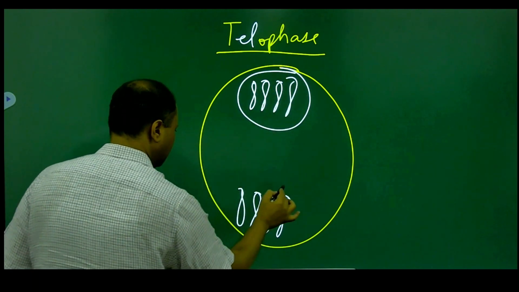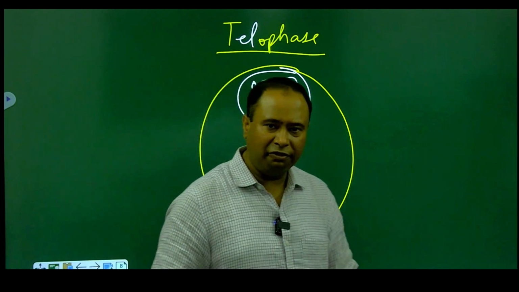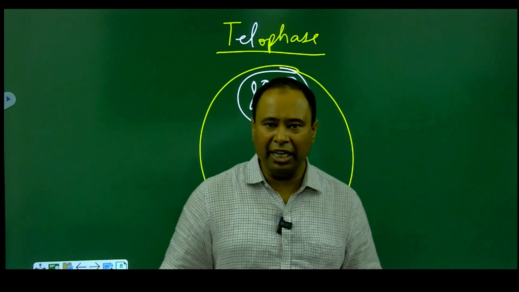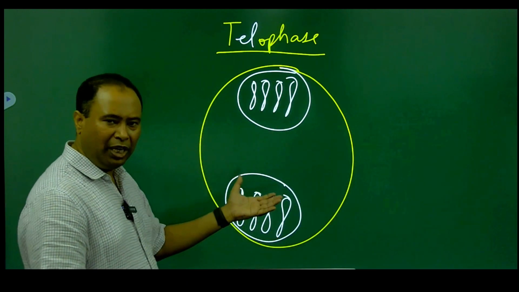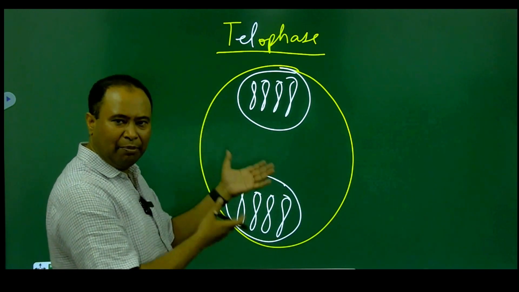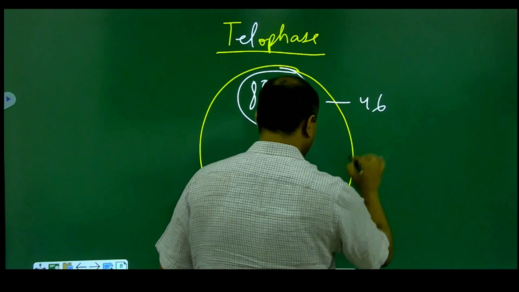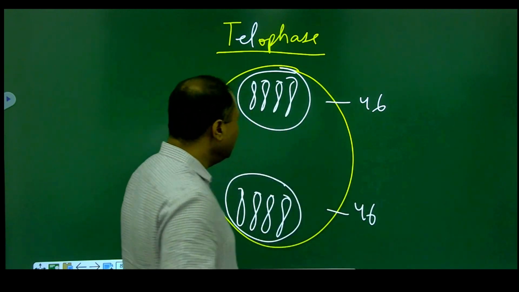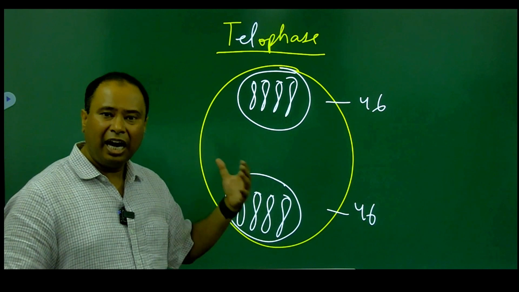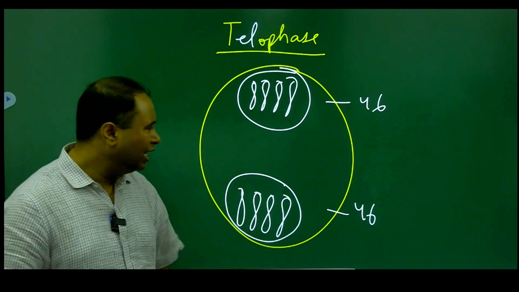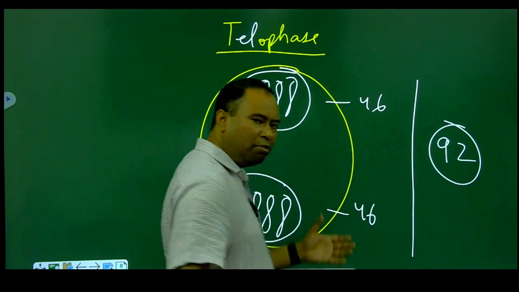Look at this. The nuclear membrane has reformed, and we know now at the end of the telophase, the karyokinesis is complete, the nuclear division is complete. But even though we have two nuclei in the same cell, that means the cell still contains 46 plus 46 chromosomes. So in the telophase also, how many chromosomes do we still have in total? We still have 92 chromosomes. They are all present in the same cell.